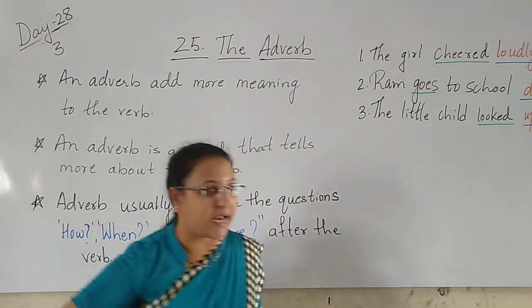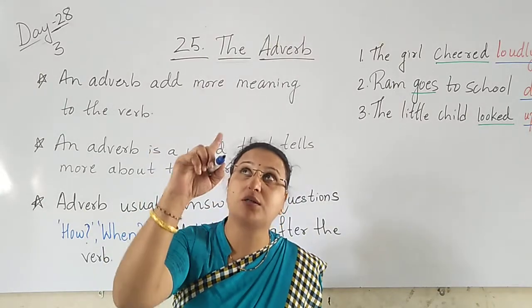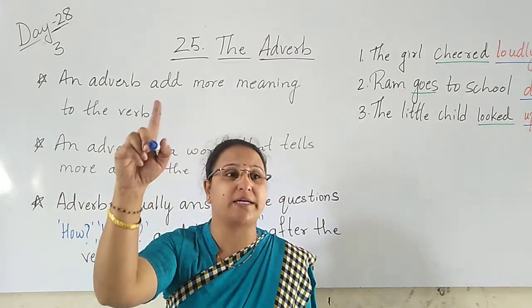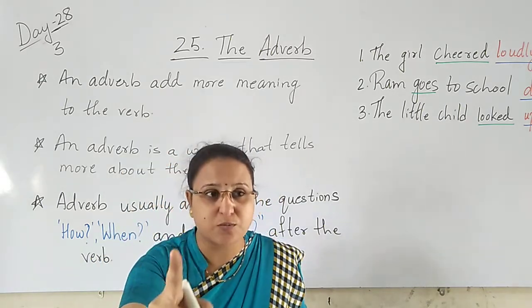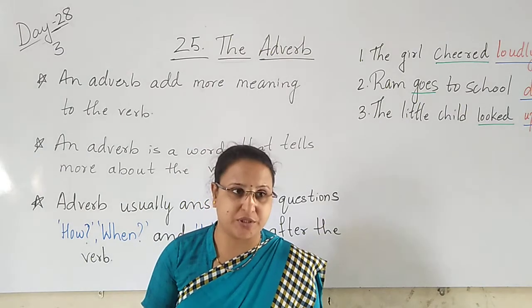The little child looked up. Where did she look? She looked up. Up is what here? Adverb. Looked is what here? Verb, children.